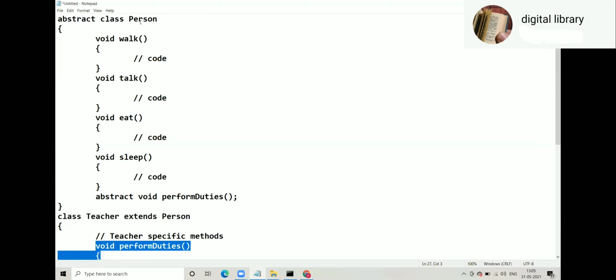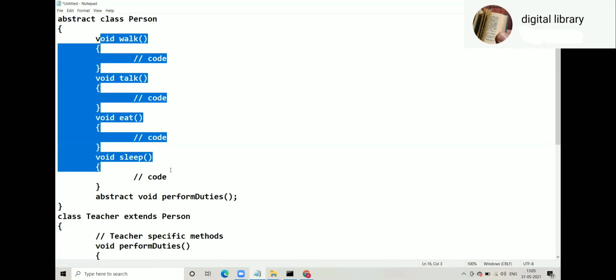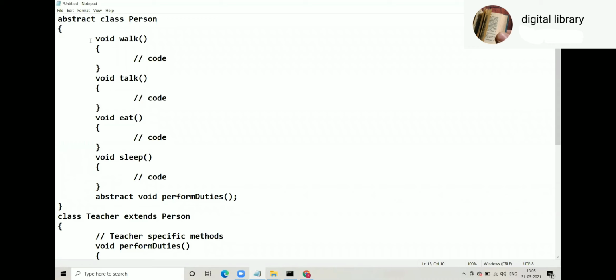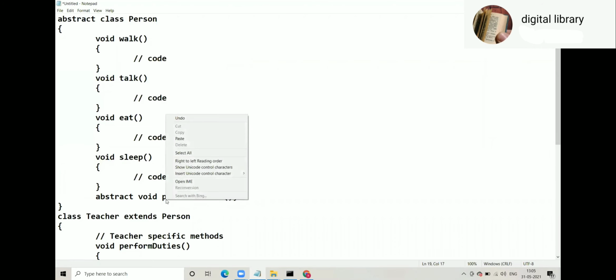Now, if you look at this class person, walk, talk, eat, sleep can be inherited by teacher, soldier, housewife as it is. And perform duties is the one which they have to define compulsorily. That's why, again in simple language, these are non-abstract methods, and this is an abstract method.